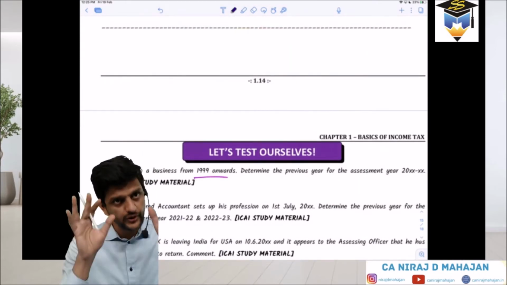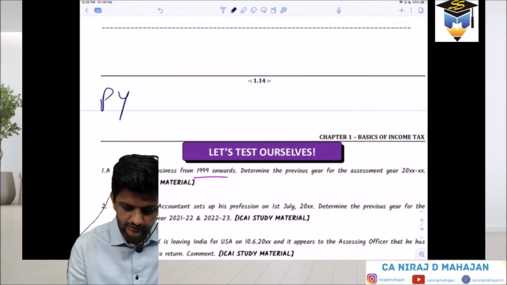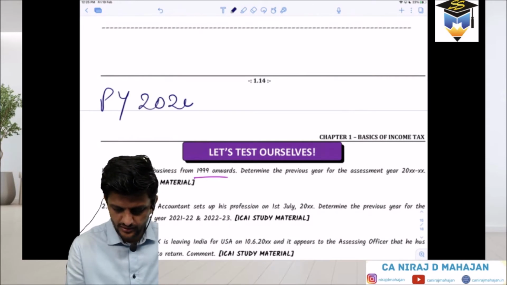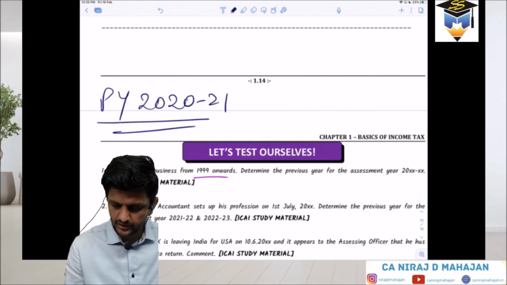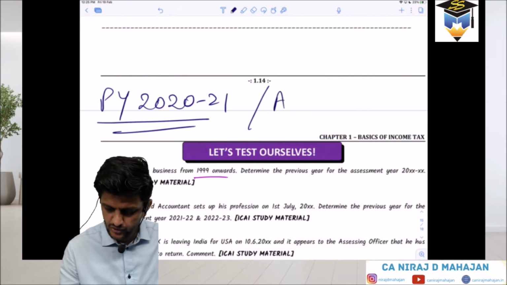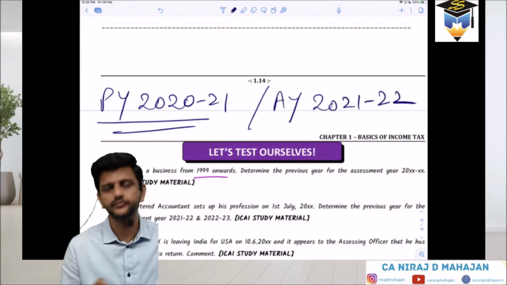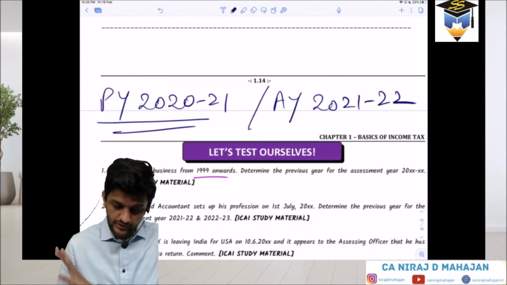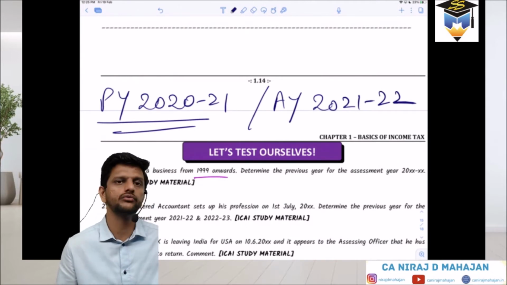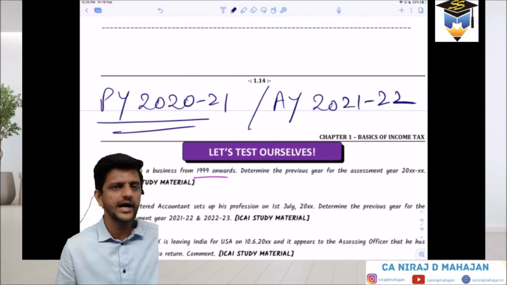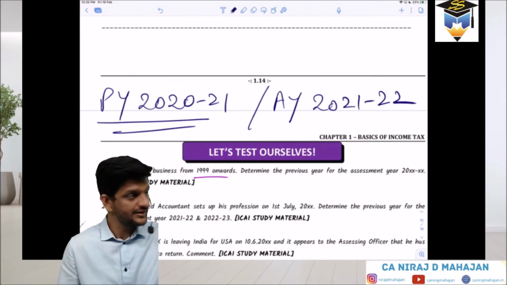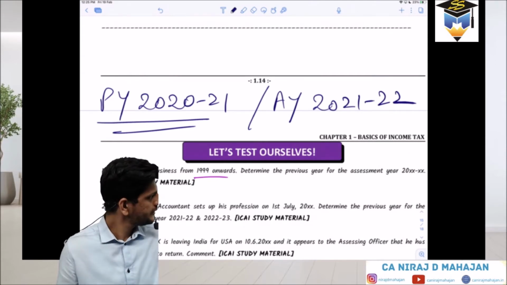For your syllabus, for your examination, what is the PY? Tell me this. And AY is what? 21, 22. Because for the entire syllabus, this is what we are going to follow. Wherever you will see dashes and dots, it is for this one. If it is PY, then 2021.